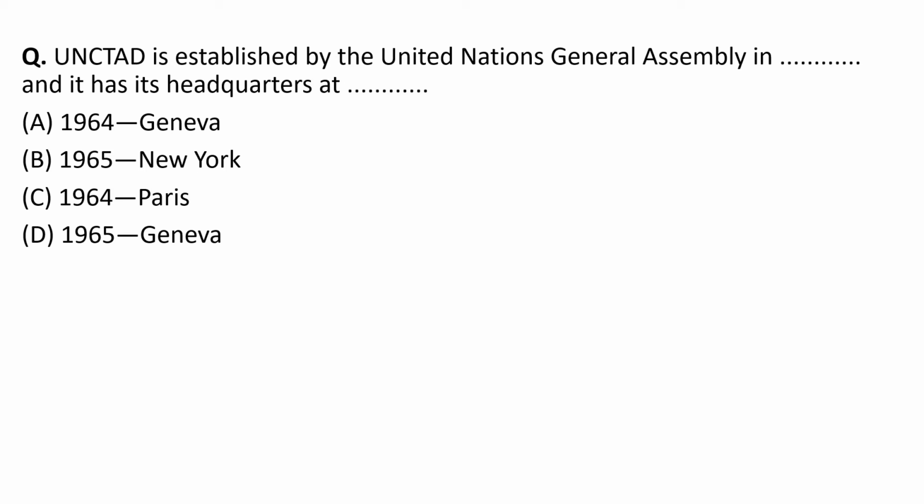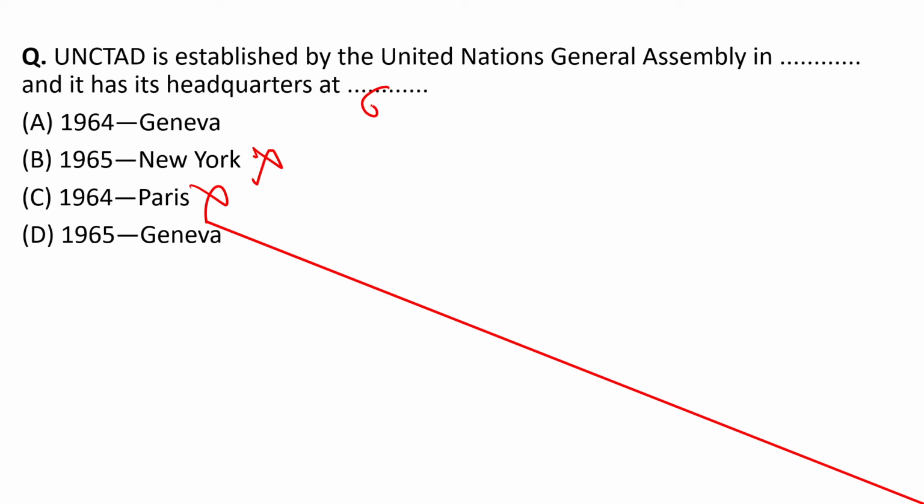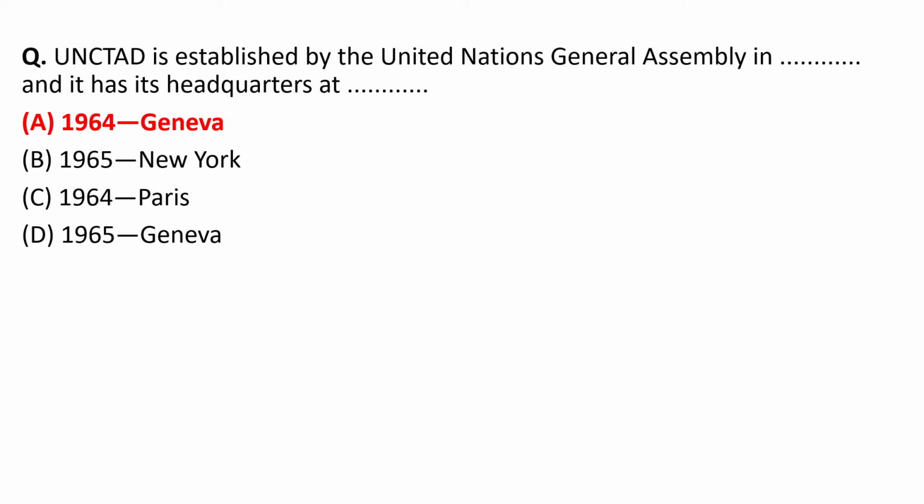So basically, if you know that the headquarters of UNCTAD, the United Nations Conference on Trade and Development, is located in Geneva, you can easily delete these two options. Now we are confirmed that Geneva will come here. Now we have to ensure which year it was. The year was 1964. So option A will be right: UNCTAD was set up by UNGA in 1964 and is headquartered in Geneva. Option A is the right answer.